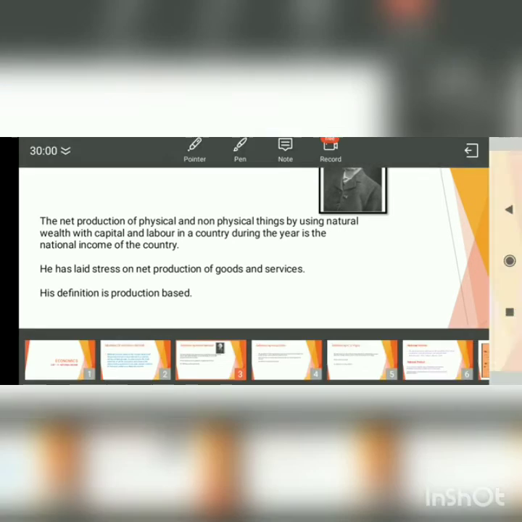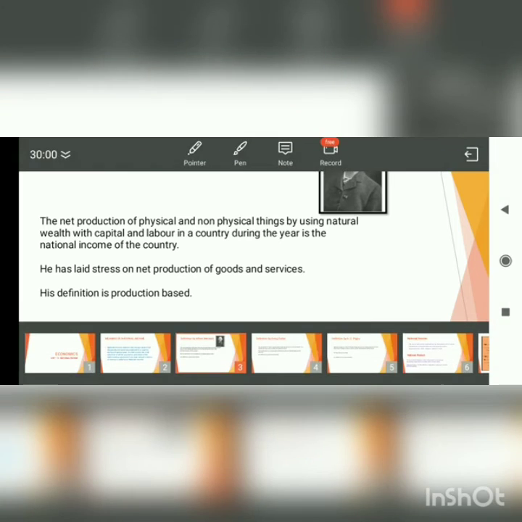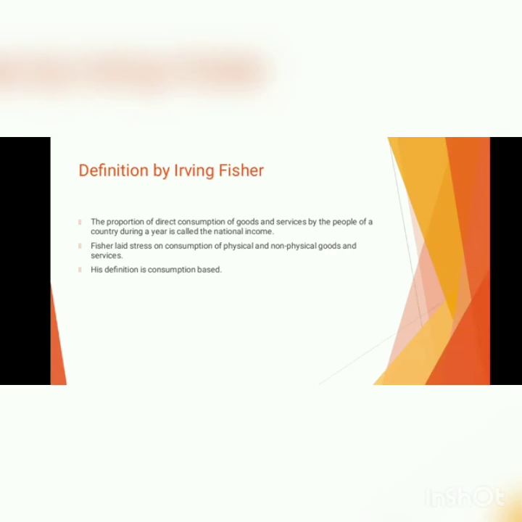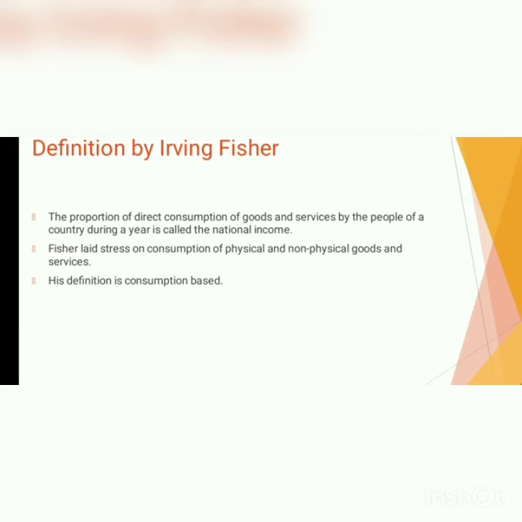Moving on to the next definition by Irving Fisher. The proportion of direct consumption of goods and services by the people of a country during a year is called the national income. According to Fisher, he adopted consumption as the criteria of national income.